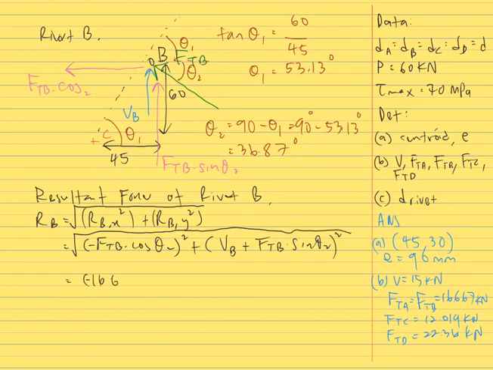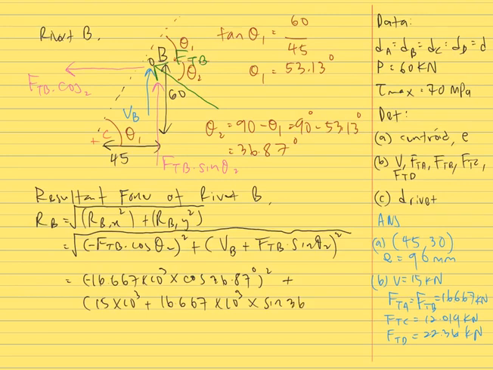So we put the values here: minus 16.667 kilonewtons times cos 36.87 degrees, squared, plus VB, 15 kilonewtons, plus 16.6667 kilonewtons times sine 36.87 degrees, squared.